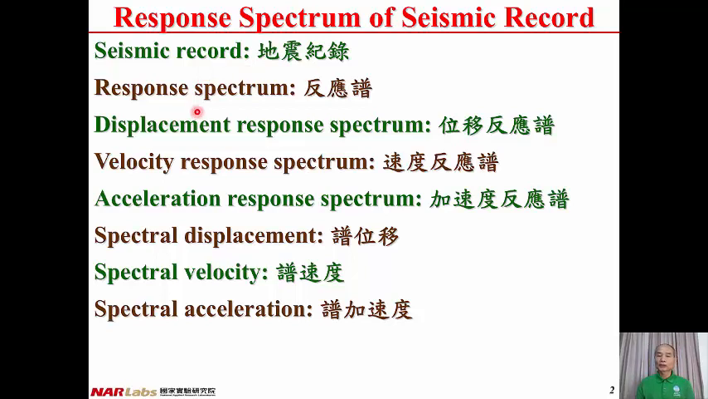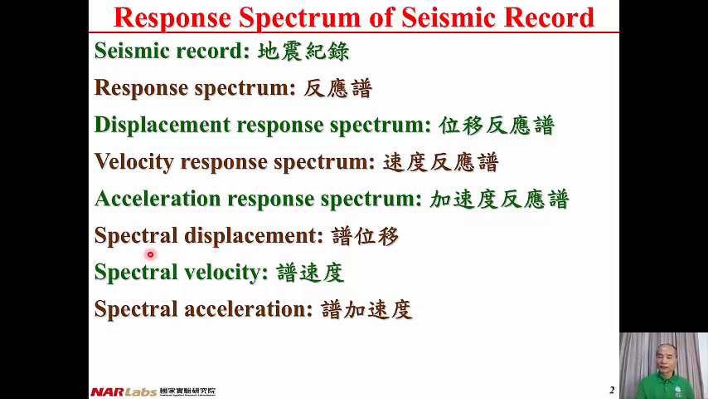There are three kinds of response spectra. One is a displacement response spectrum, the relationship between peak relative displacement of the structure with the structural vibration period. In Chinese, 位移反应谱. Velocity response spectrum is the relationship between peak relative velocity of the structure with the structural vibration period. And in Chinese, 速度反应谱. Acceleration response spectrum is the relationship between peak absolute acceleration of the structure with its vibration period. In Chinese, 加速度反应谱.